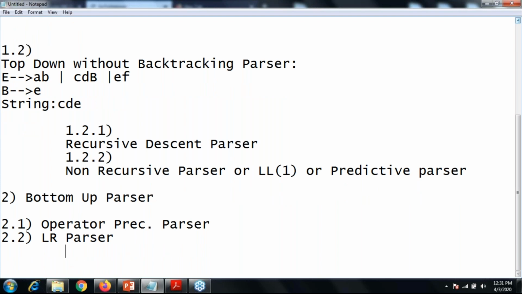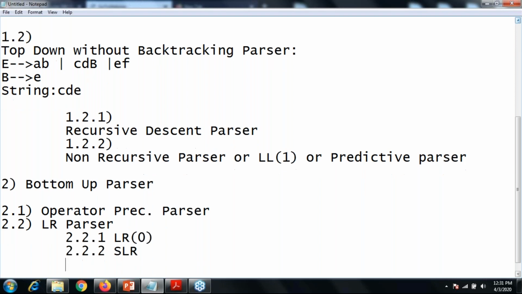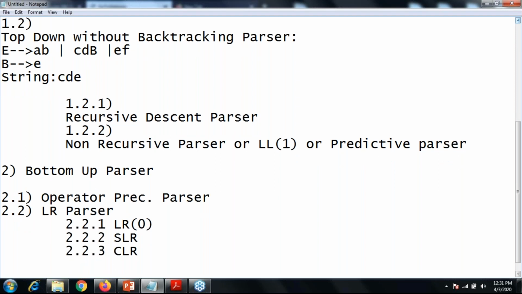So 2.2.1 is LR0, 2.2.2 is SLR, 2.2.3 is CLR, and 2.2.4 is LLR.